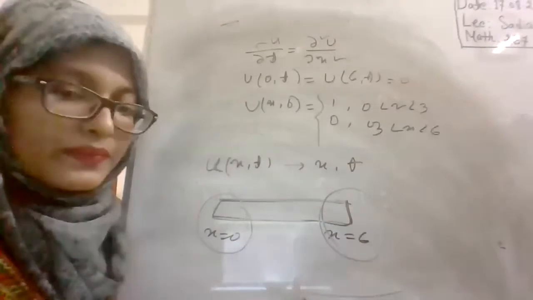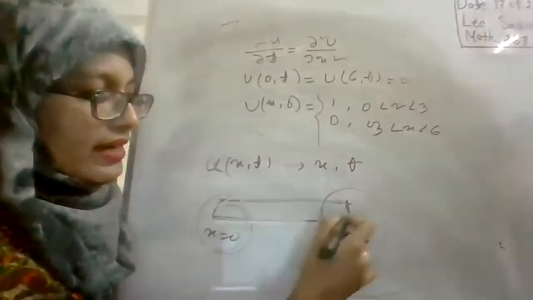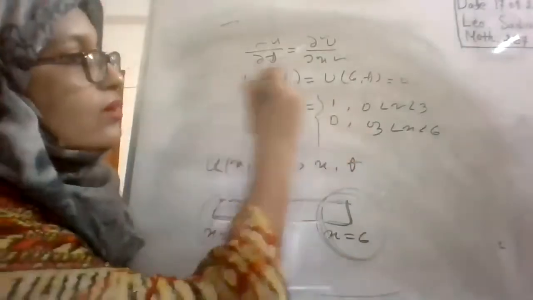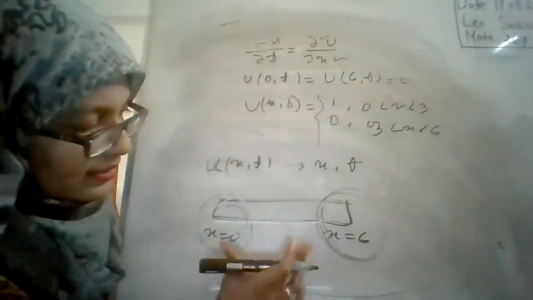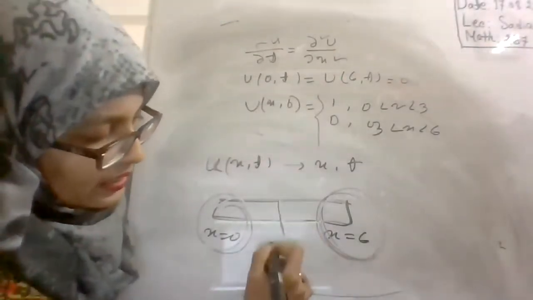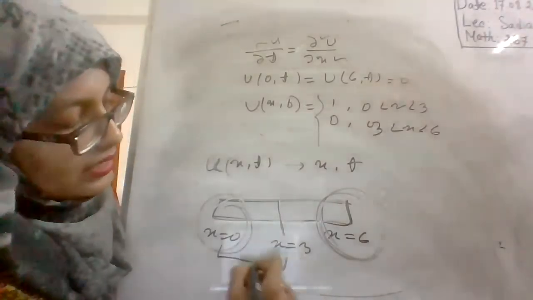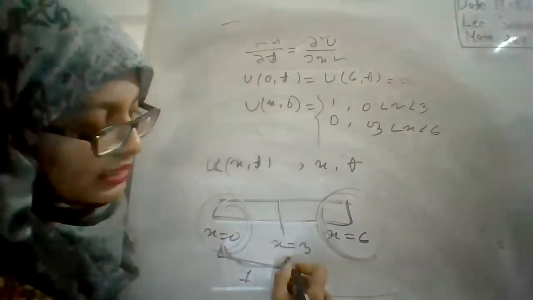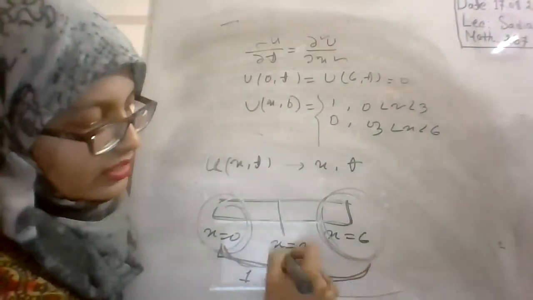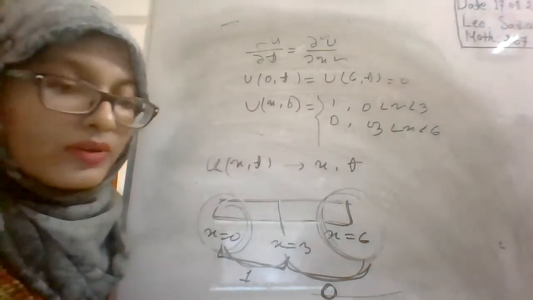From the initial condition, the bar is divided at x equal to 3: for the range 0 to 3 the initial temperature is 1, and for 3 to 6 the initial temperature is 0. That's the physical meaning of your problem.